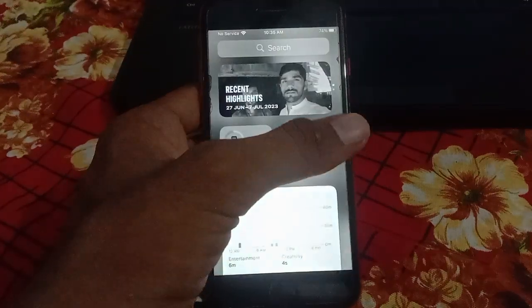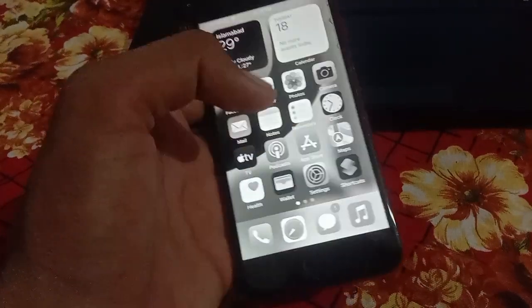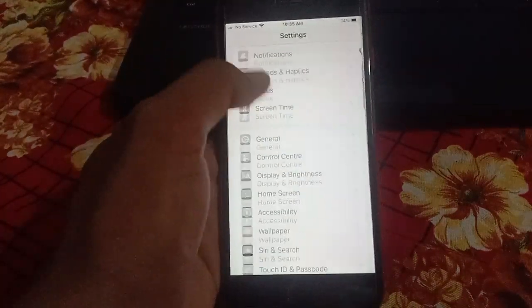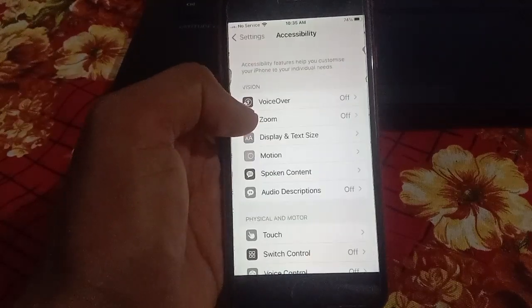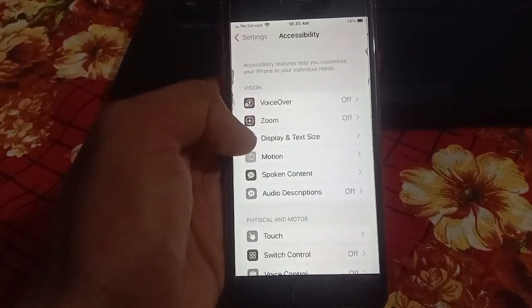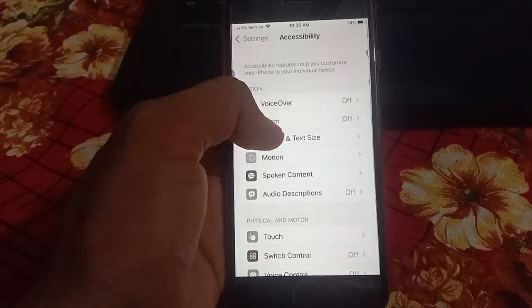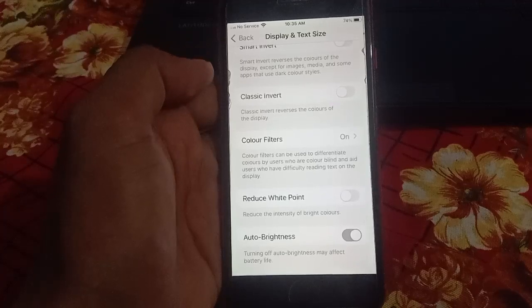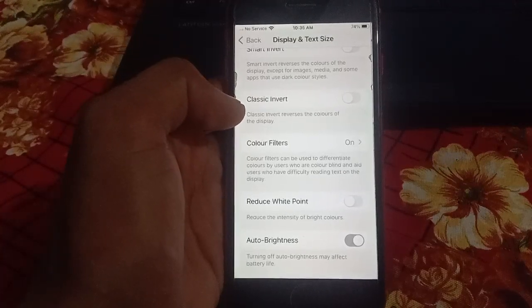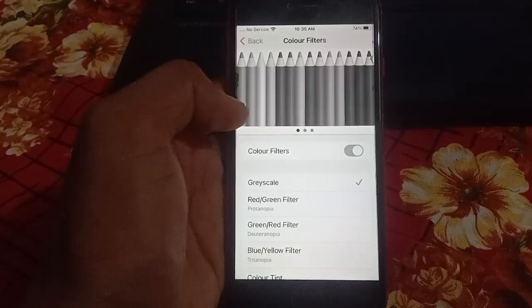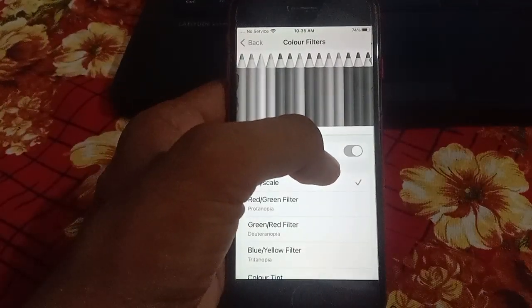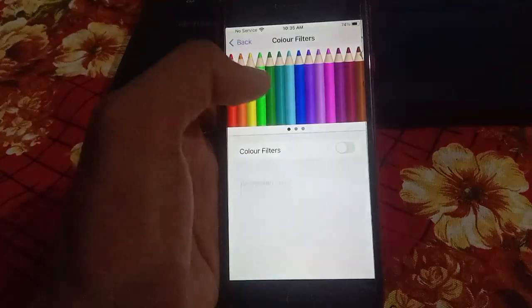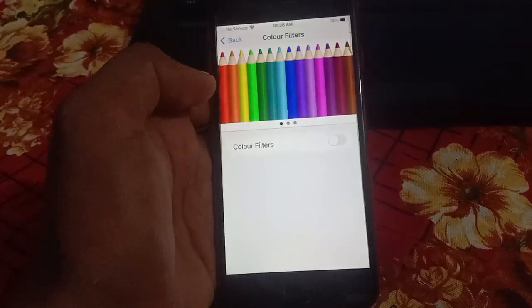First of all guys, you should go to the Settings app, then click on Accessibility, and then click on Display. Scroll down and click on Color Filters. If it is on, you should click on off. Your problem is fixed.